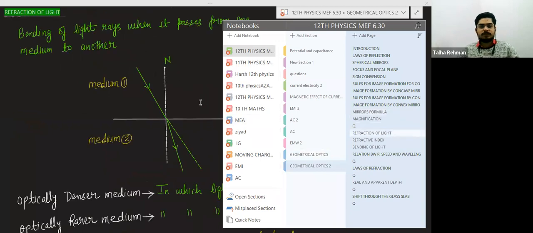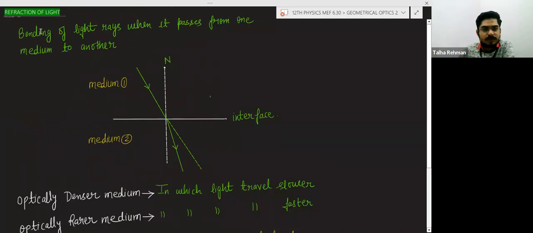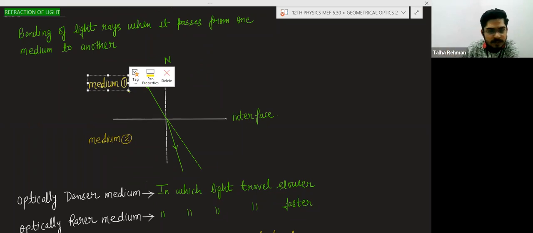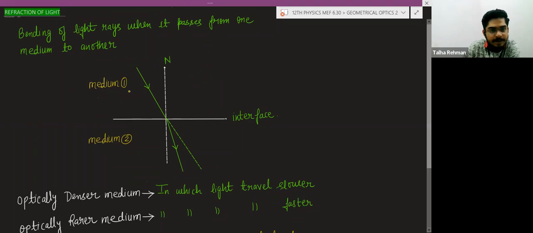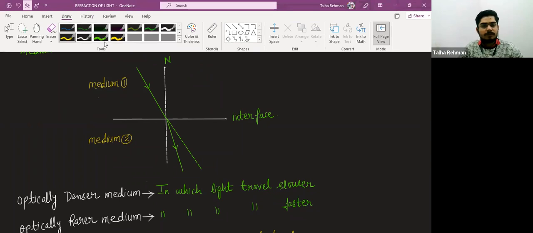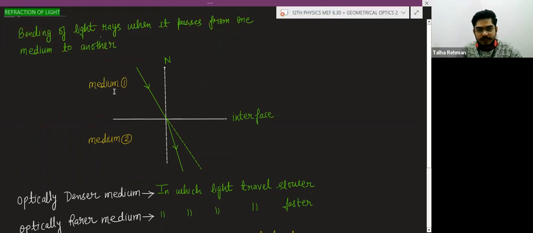Now, refraction of light. Basically it is a very simple phenomenon. This is the interface and this is medium 1. Medium 1 means we can take any medium. Suppose this is the air. There is medium 1 and medium 2, and this is the interface. What is the meaning of the interface? The interface separates the two mediums. And this is the incident ray, and this is the refracted ray.